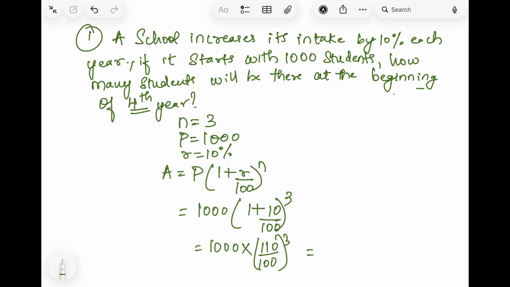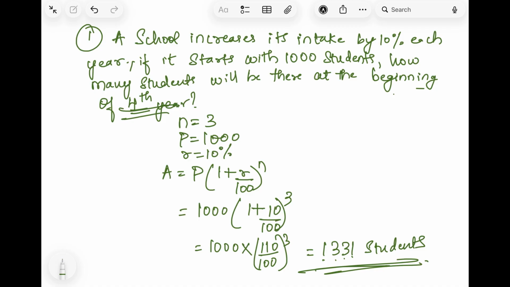If you solve this, we get 1331 students. So at the beginning of the fourth year, the school will have 1331 students in all.